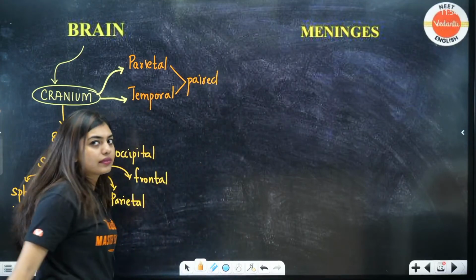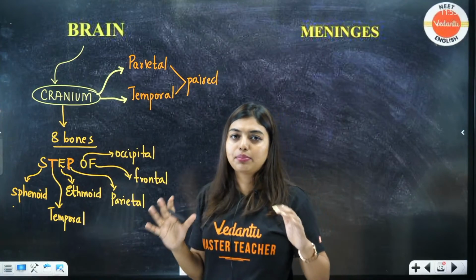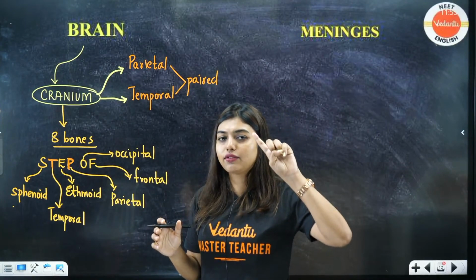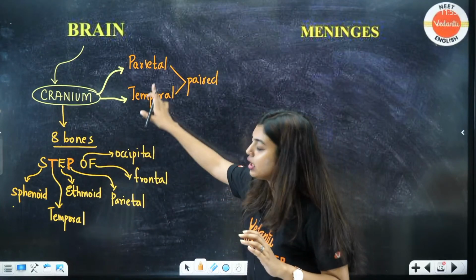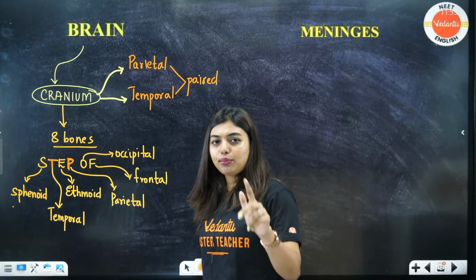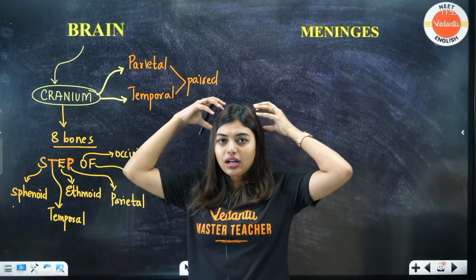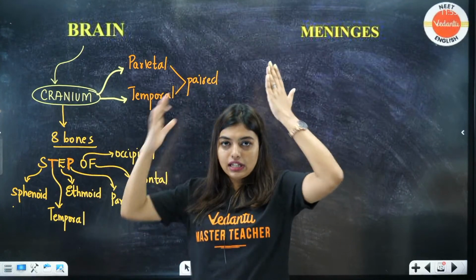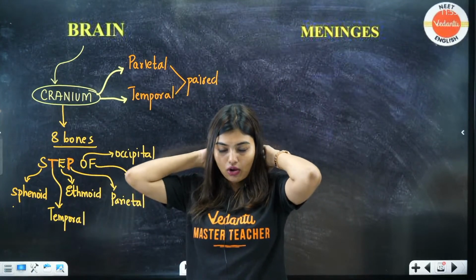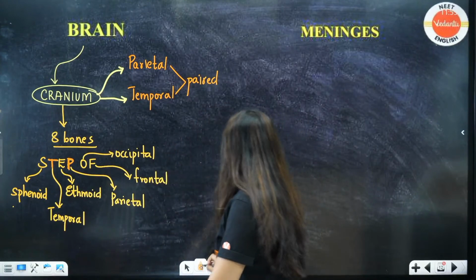Is this clear? You already know it, okay? Temporal and parietal. PT teachers are always 2 in number, right? One female teacher, one male teacher will be there. So here PT teacher means parietal and temporal, both of them are paired. STEP OFF is going to be the cranium. The brain box is made up of 8 bones: frontal, parietal, occipital, temporal, ethmoid and sphenoid. Now, students, that's all you have to know.